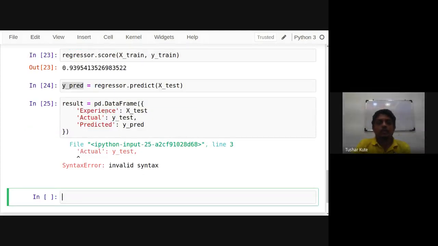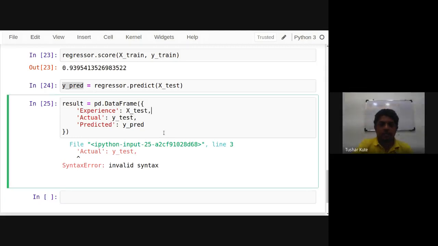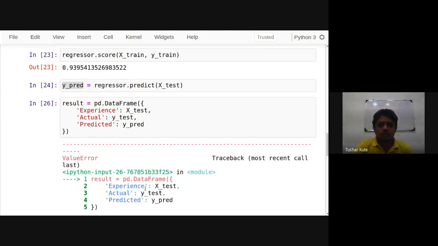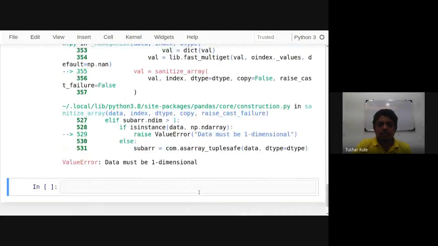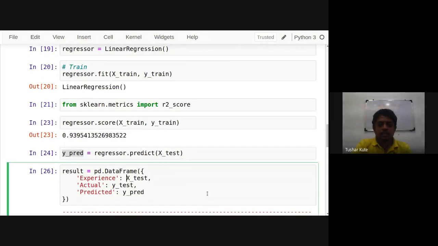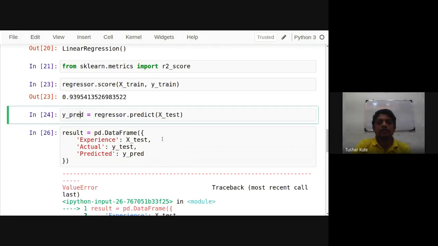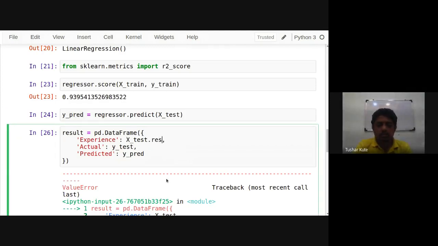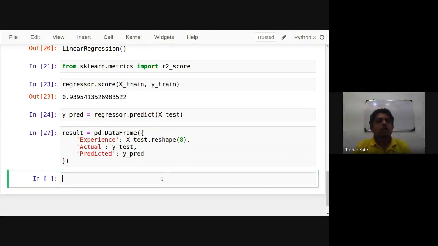So I have combined all of them together. Oh, what happened? Okay, this X data is required to be one dimensional here. Two dimensionally I just converted it to 8 entries only. So 8 by 1 was there, I converted it to 8. Okay, so let's see this.